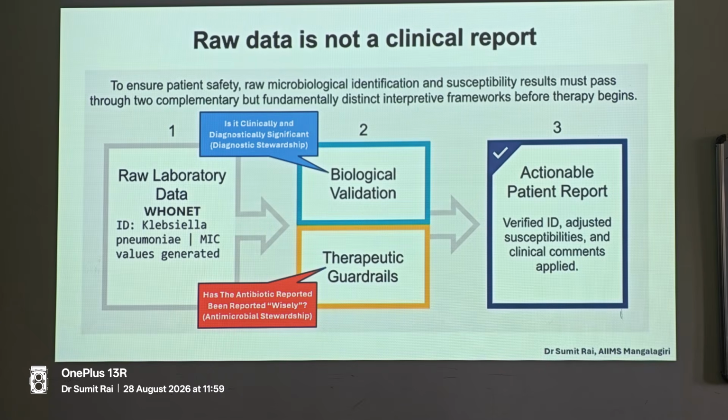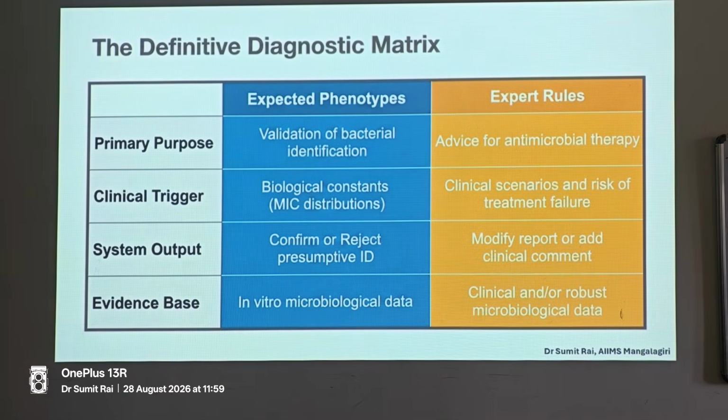So the customization that we do in our lab, by myself or Dr. Deb or Dr. Lonika or Dr. Nidhima, is that we have to filter out a lot of things from the raw data and only then put up the final AST report. Now the definitive diagnostic matrix means CLSI, as I told you, has only Appendix B, which is intrinsic resistance, whereas EUCAST has both expected resistance and expected susceptibilities.